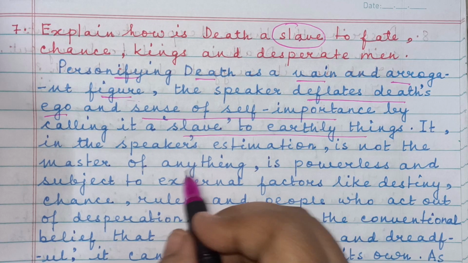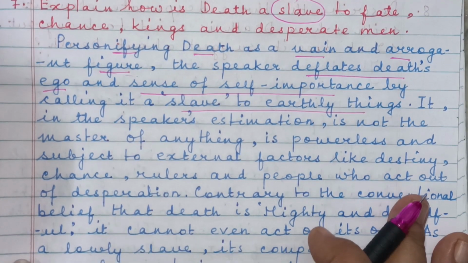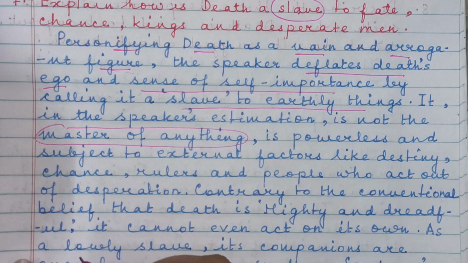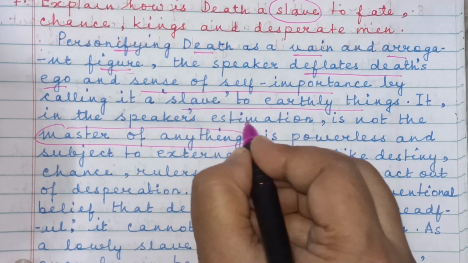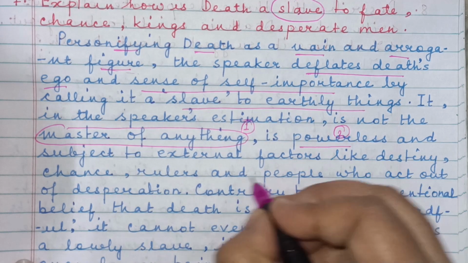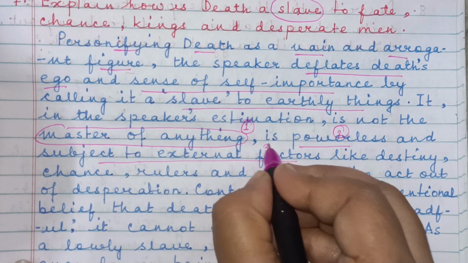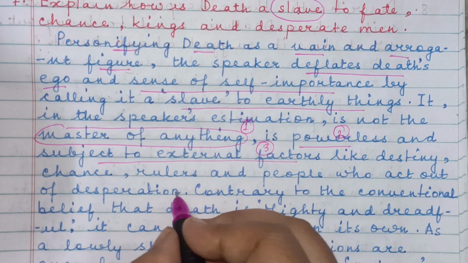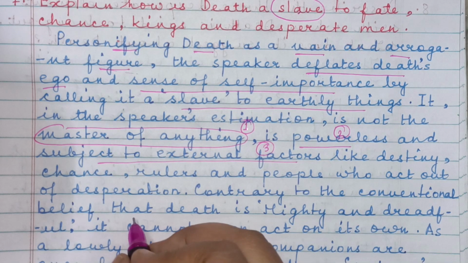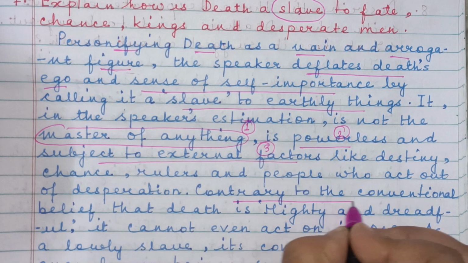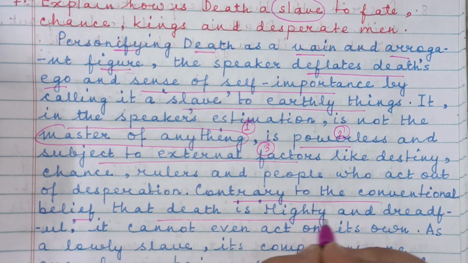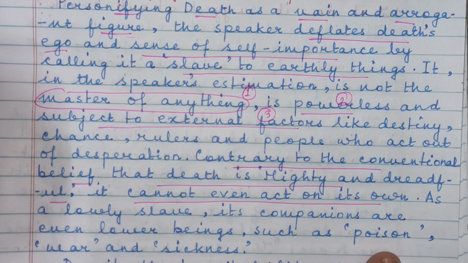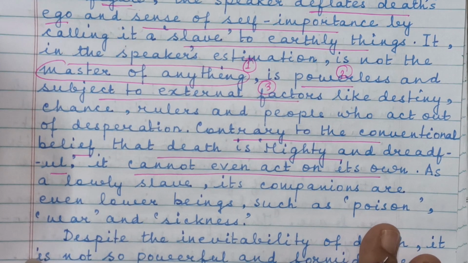It, that is death, in the speaker's estimation is not the master of anything. It is just a slave. It is not the master of anything, number one. It is powerless, number two, and it is subject to external factors, number three, like destiny, chance, rulers, and people who act out of desperation. And this is contrary to the conventional belief that death is mighty and dreadful. It cannot even act on its own. It does not have the power to act on its own free will.